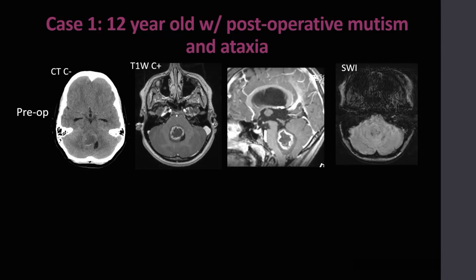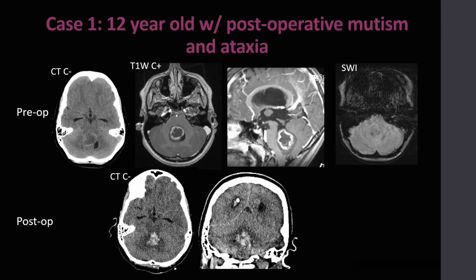The patient was taken to the operating room or operating theater where he experienced a hypertensive crisis triggered by brainstem manipulation. He subsequently developed mutism for days to weeks, which slowly improved over time. He also had severe neck, truncal, lower, and upper limb ataxia. On the postoperative CT head, you can see extensive postoperative hemorrhage in the surgical bed.